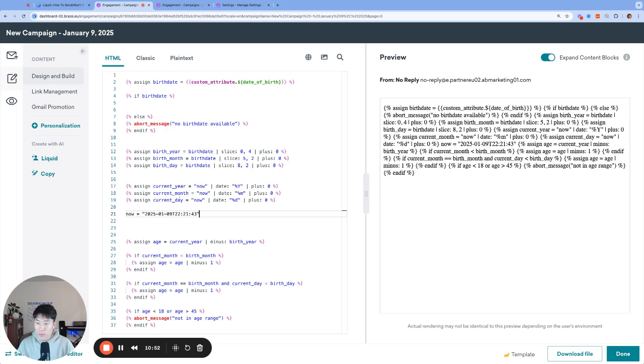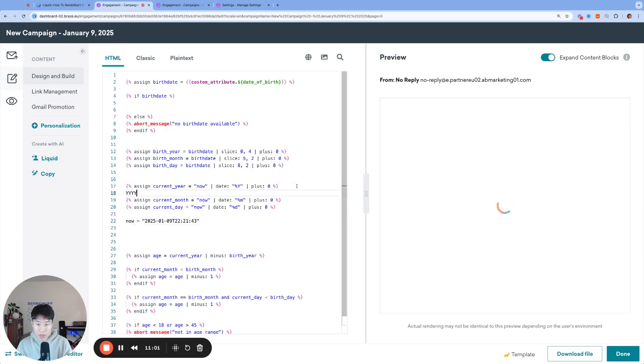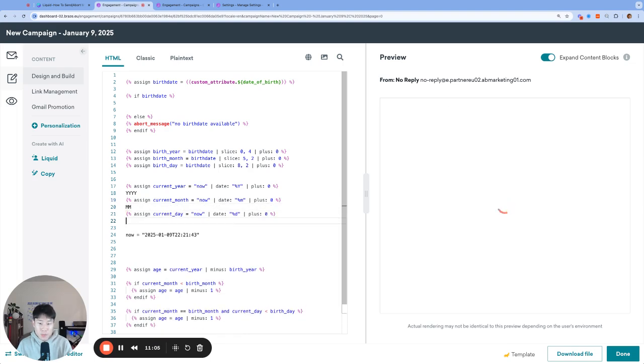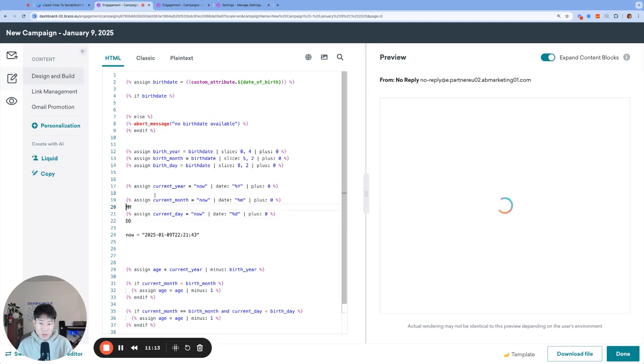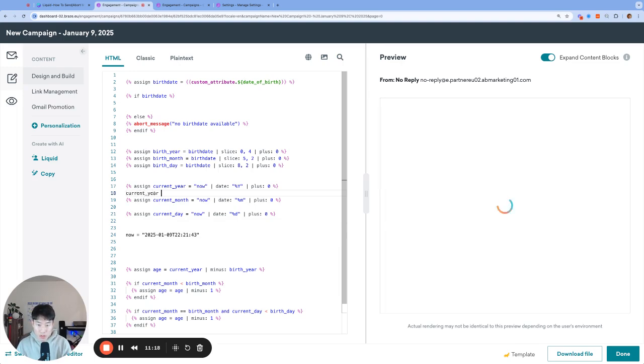And the filters that are being used right now are converting it to exactly match our year, month, and date structure. So this one will return it as a 4-number year. This one will return as a 2-number month. And this one will return it as a 2-number date. And then the same thing we're doing by adding 0 to all of them, converting it from a string to a number. Let's do the same thing that we did just to check.